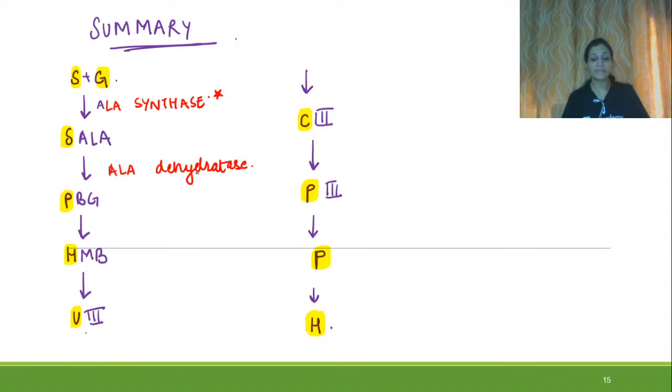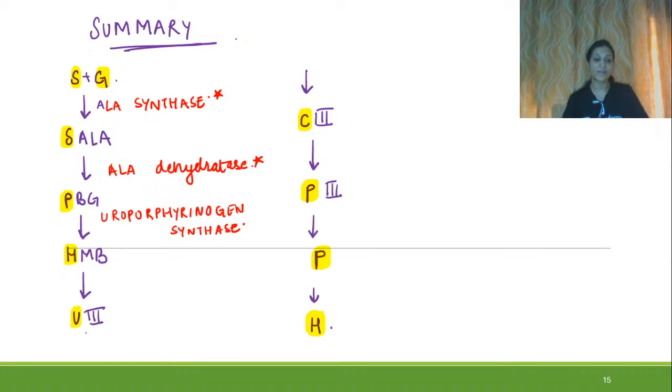This dehydratase is inhibited by lead, and it itself is a zinc dependent enzyme. Now conversion of PBG to HMB occurs with the enzyme uroporphyrinogen synthase. So there is a porphyria related to this.